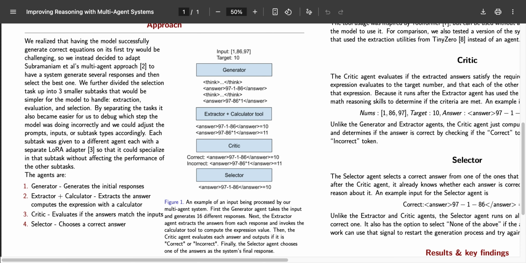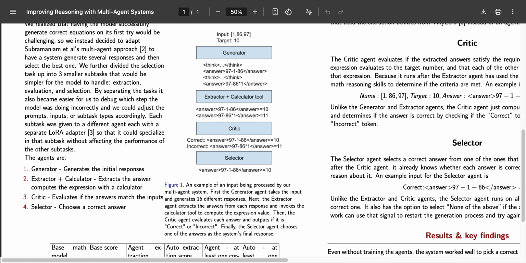This is accomplished by having each agent's loss function be based on what the ground truth would be if its inputs had been correct, instead of what it should have been if all of the agents had output correctly. This also helps us debug where the system makes a mistake. For example, if the selector agent chooses an incorrect example, but the critic agent said it was correct, that means the critic agent needs to be improved, and the selector agent is not penalized for that.